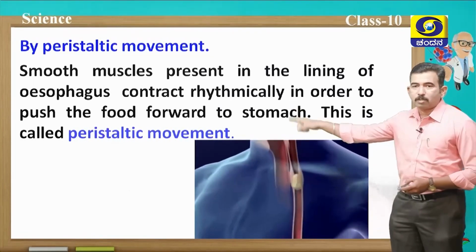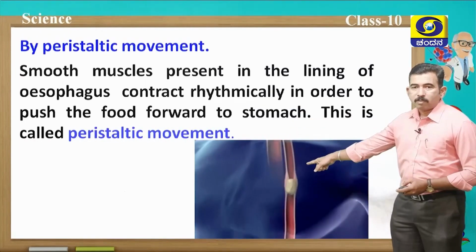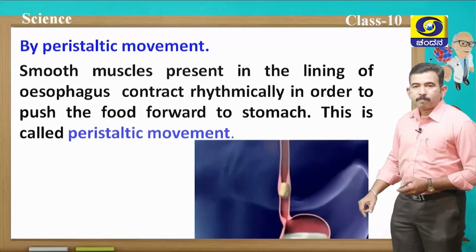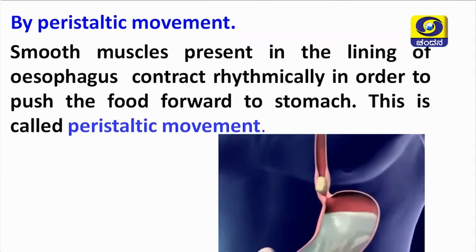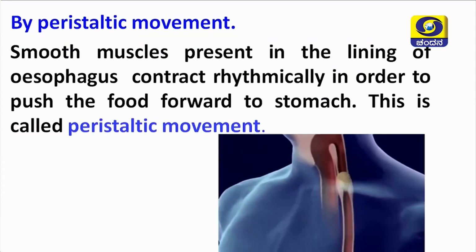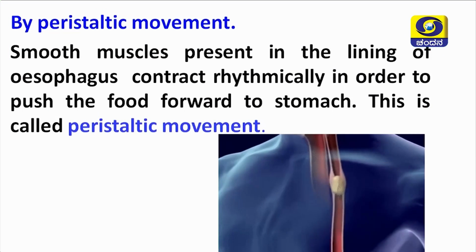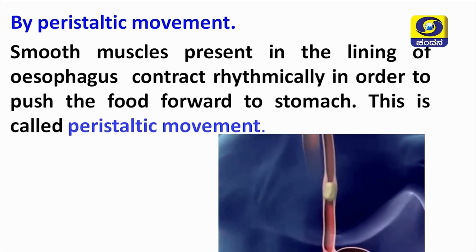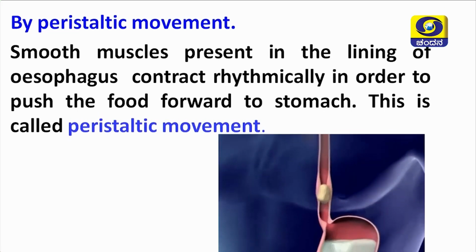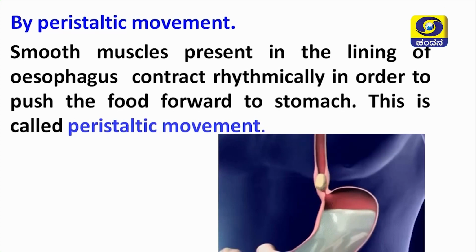You can observe it in this particular animation. Partially digested food, by the rhythmic contraction of the smooth muscles of the esophagus, reaches the stomach.